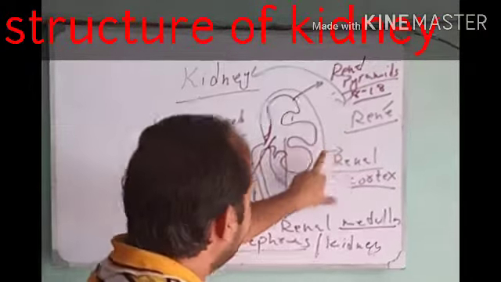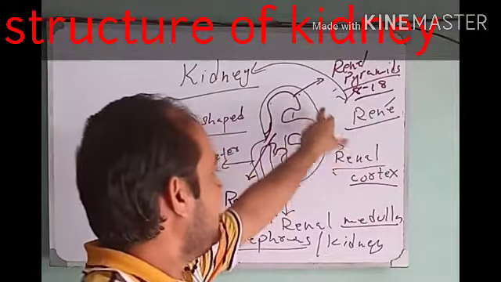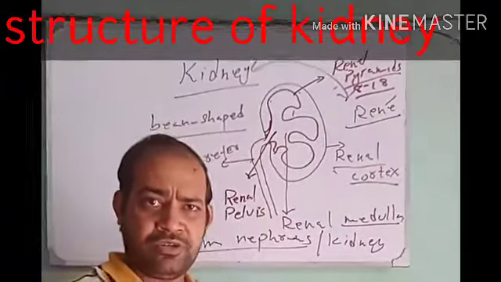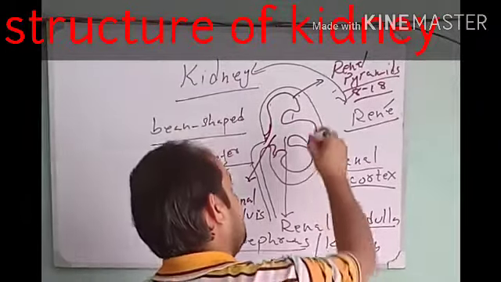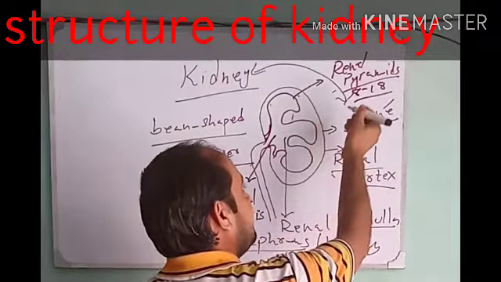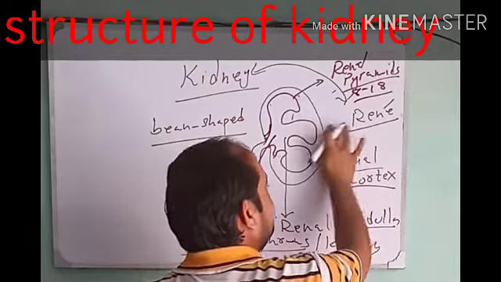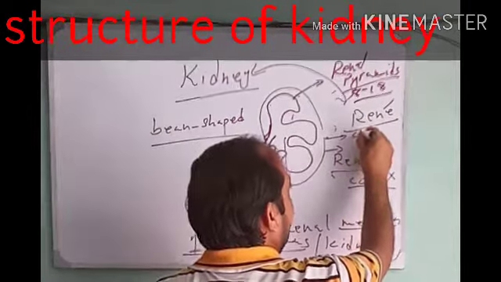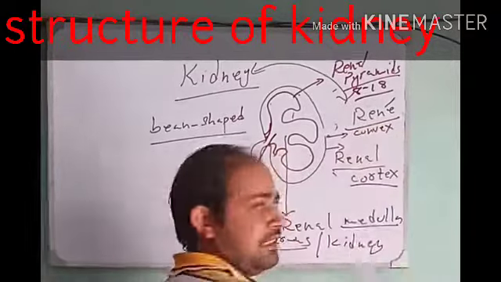This side of the kidney, you see it is more bulged, it is more to the outside, and this bulged, projected side of the kidney is called the convex side of the kidney.